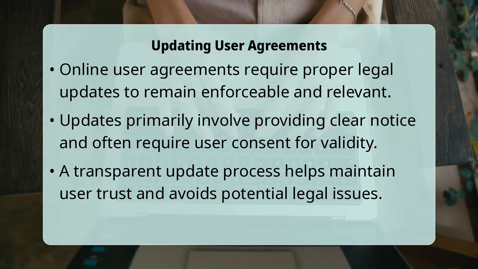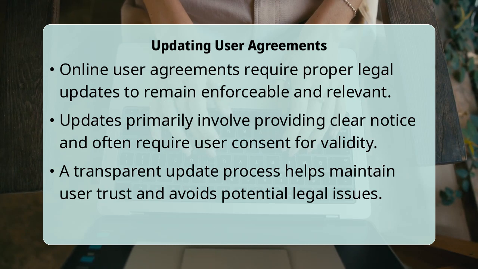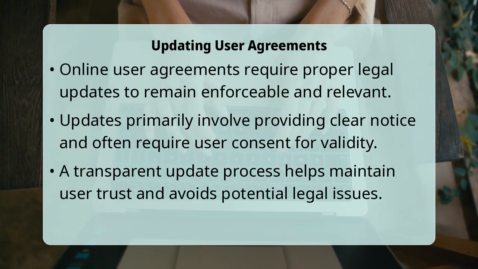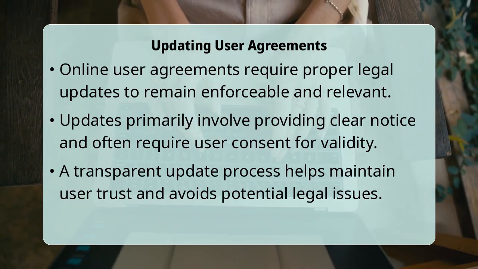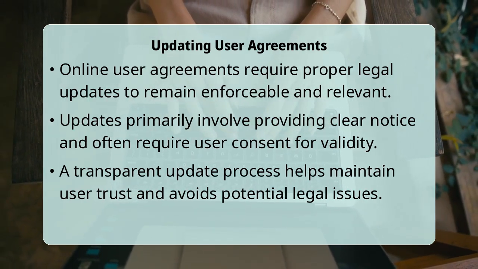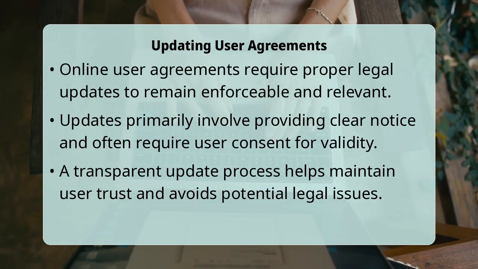Legally updating online user agreements primarily involves providing clear notice to your users about the changes and, in many cases, obtaining their affirmative consent to the new terms. This process ensures the updated agreement is binding and helps maintain trust with your user base.